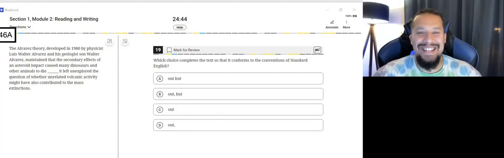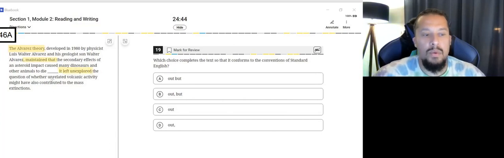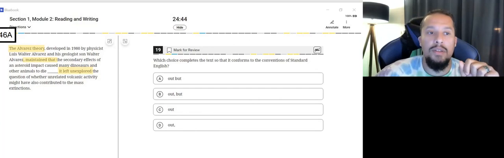Question number 19. Make sure you read the full entire text. Here we have two independent ideas in this text. The Alvarez theory maintained that, and it left unexplored. So we have two independent ideas here in this sentence.